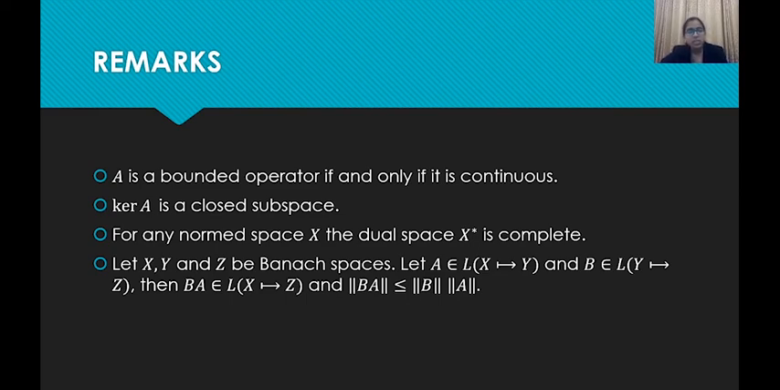And also there is one more thing: if X, Y and Z are Banach spaces, and let A be a bounded linear operator from X to Y, and B be a bounded linear operator from Y to Z, then clearly BA will be a bounded linear operator from X to Z. Clearly BA will be a mapping from X to Z, that is clear for us. Now it is also true that it will be bounded, and its bound will be less than or equal to the norm of B into the norm of A.